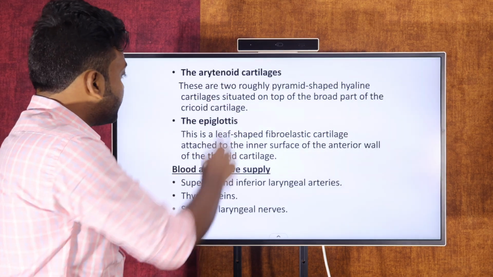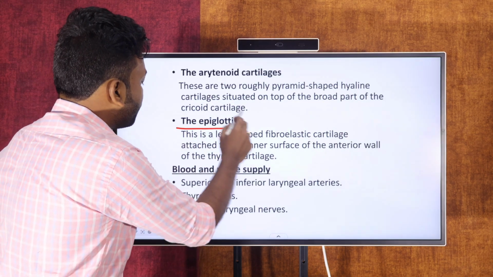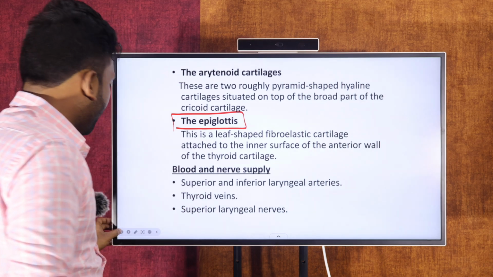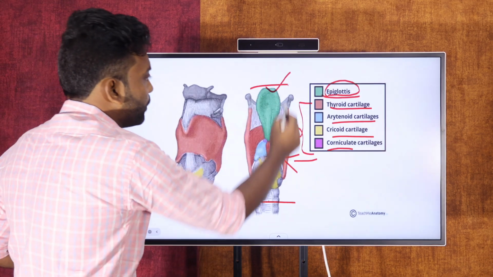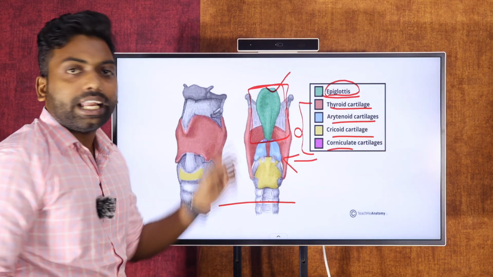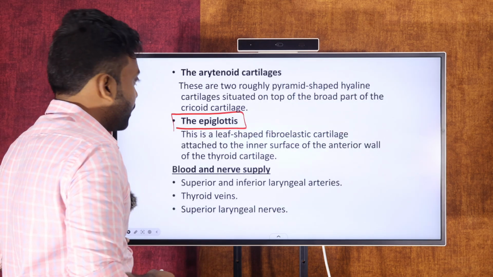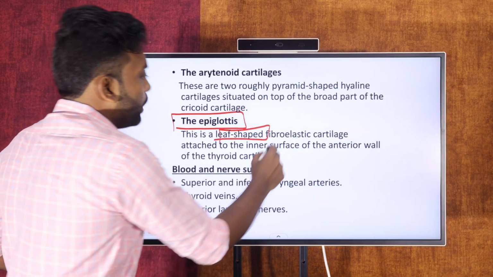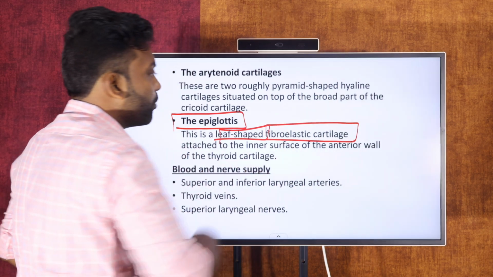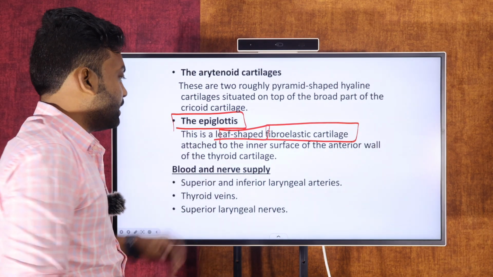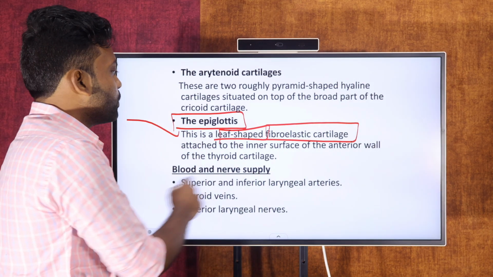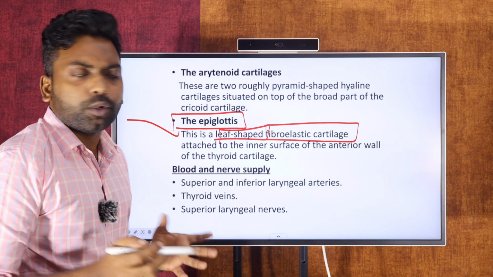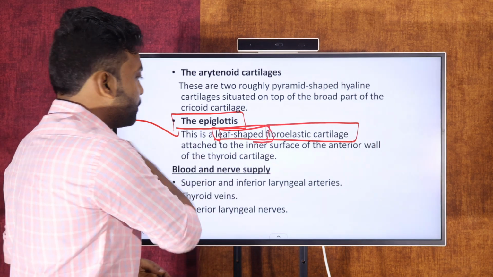Let us see what this epiglottis is. So this is the epiglottis. The epiglottis looks like a leaf-like structure, you can find here. So the epiglottis is leaf shaped. It is built up of one cartilage, which is nothing but fibroelastic cartilage. So this is about the epiglottis. They may ask what is the shape of the epiglottis, and you can find here, leaf shaped.